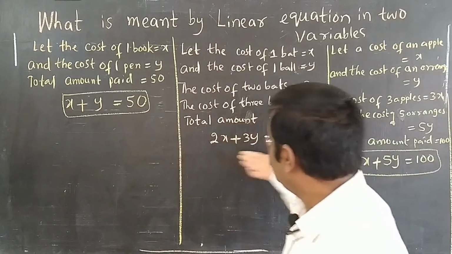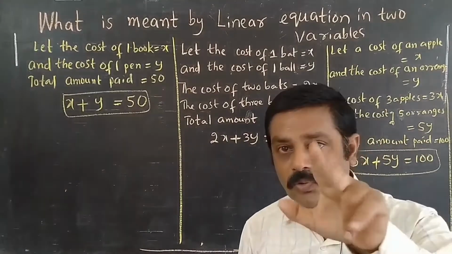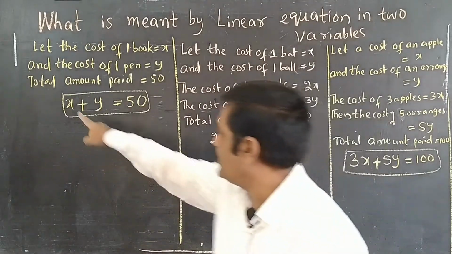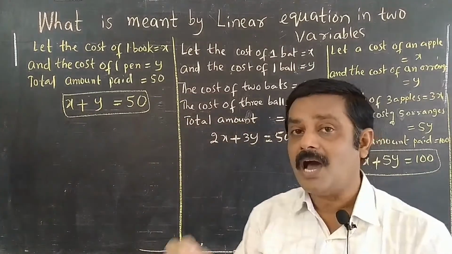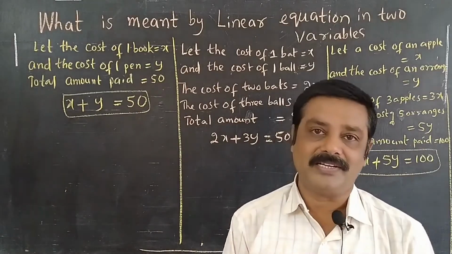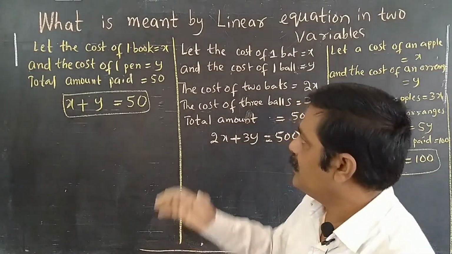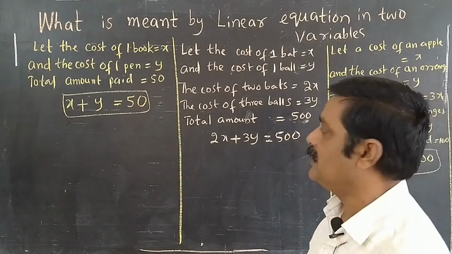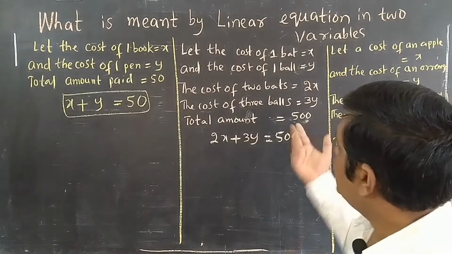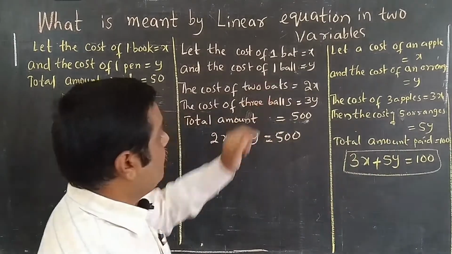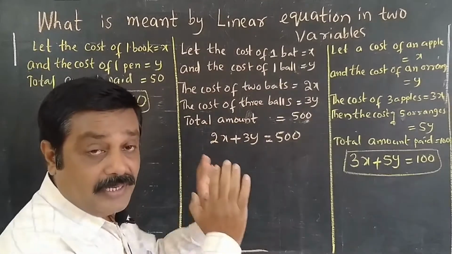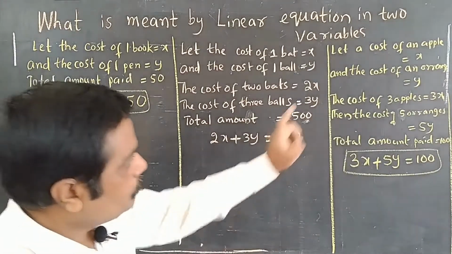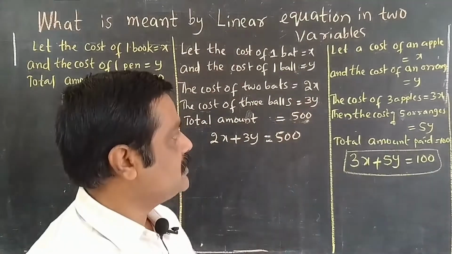For every equation, we are using 2 variables, x and y, which are unknown quantities. In the first situation, the cost of the book and the pen are unknown quantities. In the second, the cost of one bat and one ball. In the third, the cost of one apple and one orange.